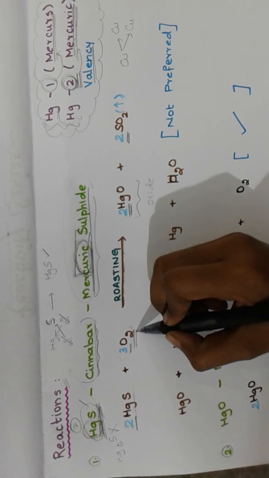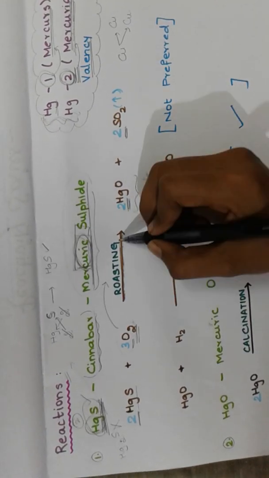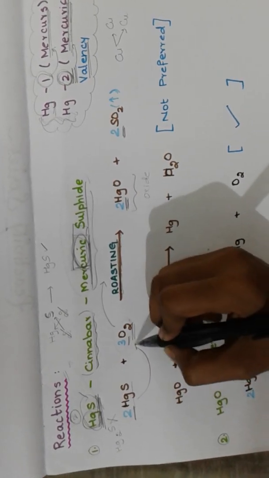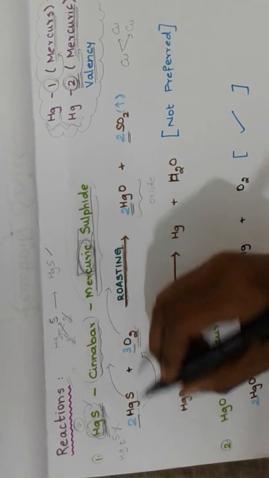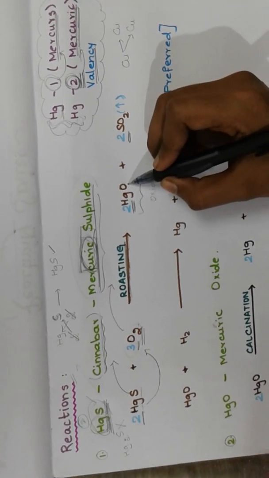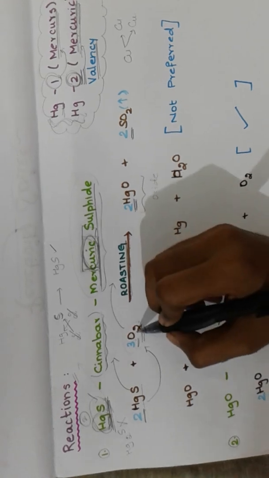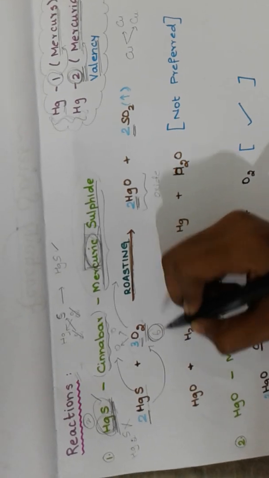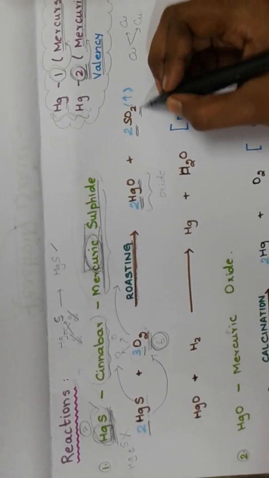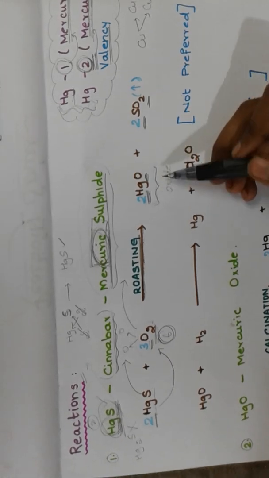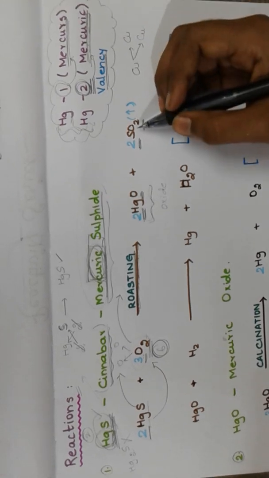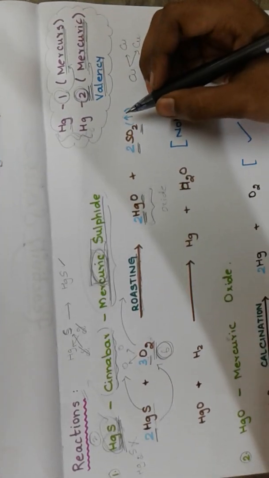I've told you before itself, first you should heat it in the presence of oxygen. That is called roasting. What is it called? Roasting. Through roasting, this reaction takes place and sulfur goes out. So you get mercuric oxide plus sulfur dioxide. Here there are two oxygens, no? O2 plus here, so a total of 6 is there. So here 2 react and here 4 react. We get two products, which are mercuric oxide and sulfur dioxide. This SO2 evaporates out.